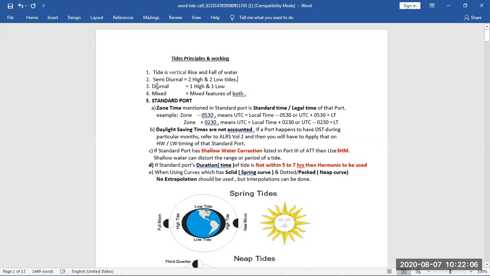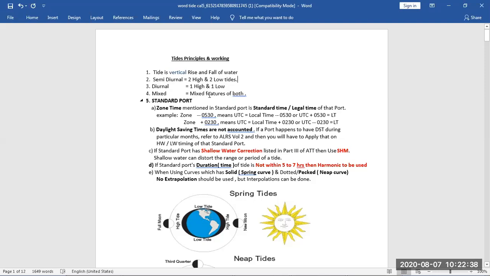So diurnal means di means two. So there are two tides in a day. One is high water and one is low water. Same way, semi-diurnal means half of two. That means we have two highs and two low tides in a day. And mixed can be two highs, one low, two lows, one high, or three highs, one low, two lows. Can be five tides or three tides in a day.